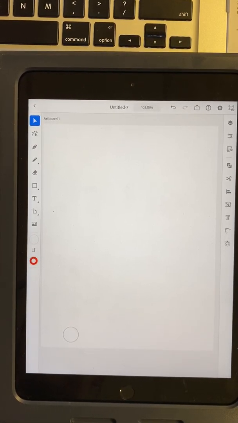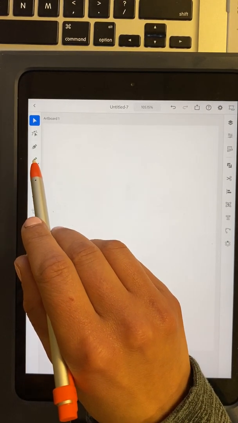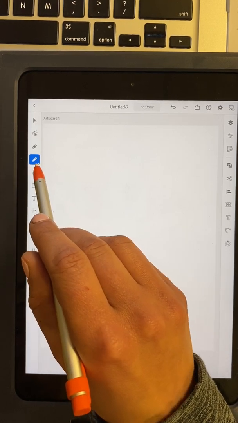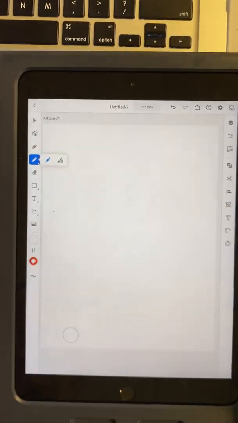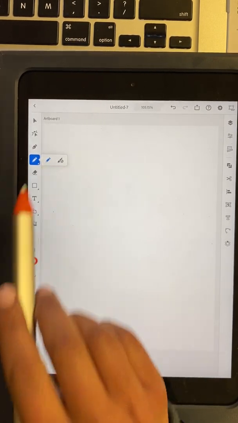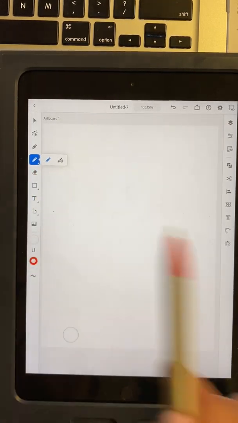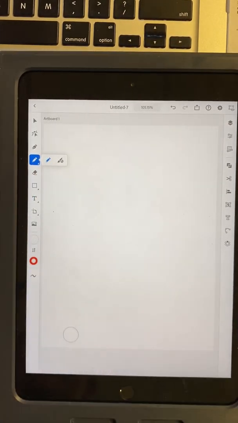In this video, I'm going to talk about the difference between the blob and pencil tool. This can be located in the fourth icon down underneath your pencil icon. If I click on it, click on that little arrow on the bottom, you'll have two different icons, a pencil icon and a brush icon. The brush one is the blob tool.